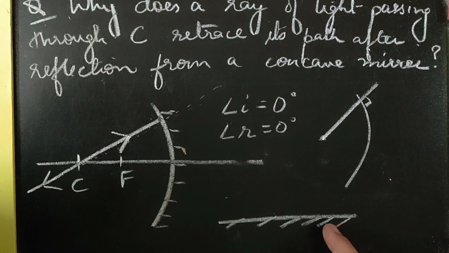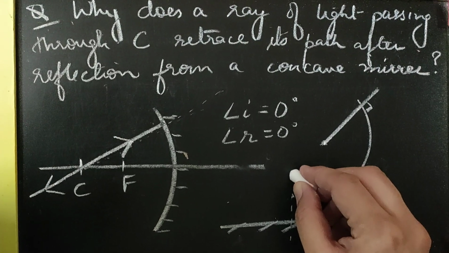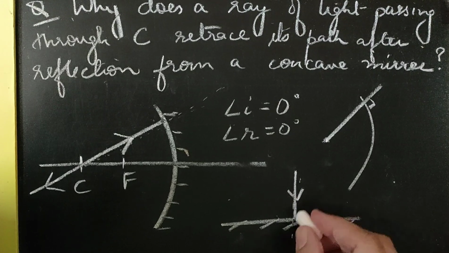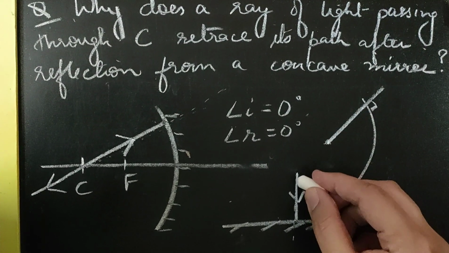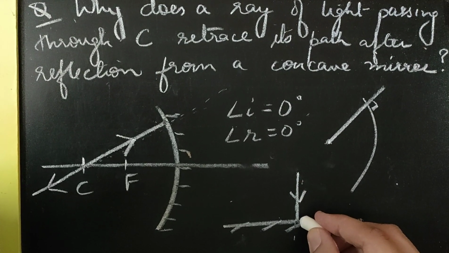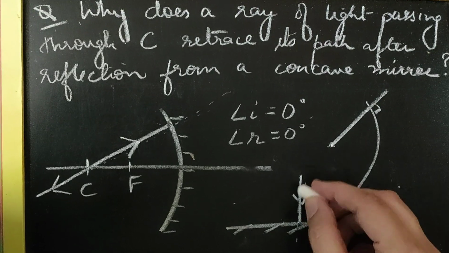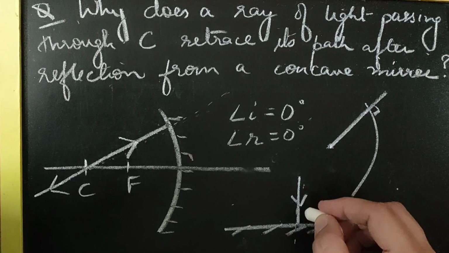If this is a plane mirror, this is the normal to the mirror. If a light ray is incident along the same direction, that is along the normal, so in this case the angle of incidence is 0 degree. Because the angle between the incident ray and the normal is the angle of incidence, and they are not subtending any angle between them, they are coinciding, so angle of incidence is 0 and angle of reflection is also hence 0.